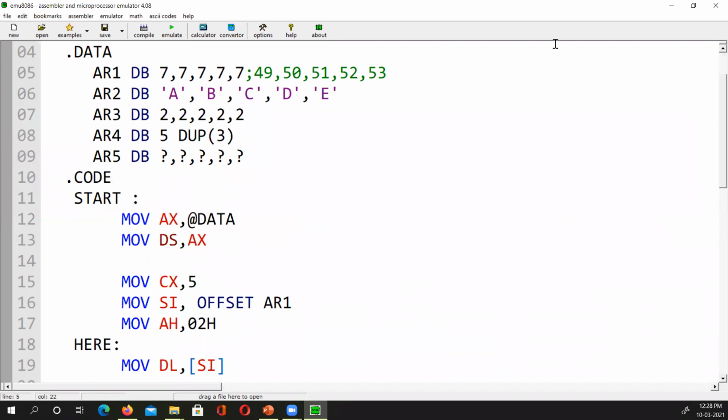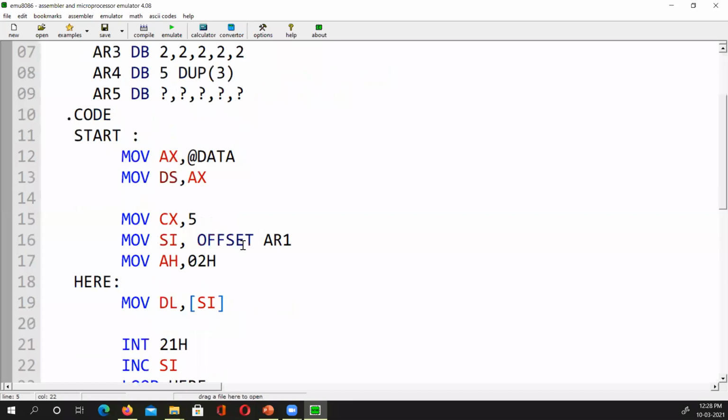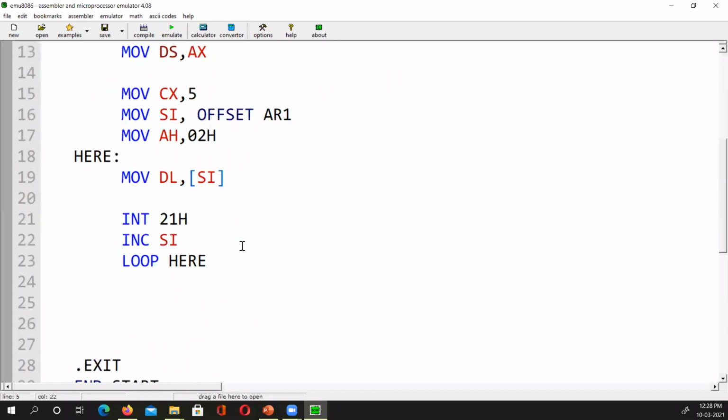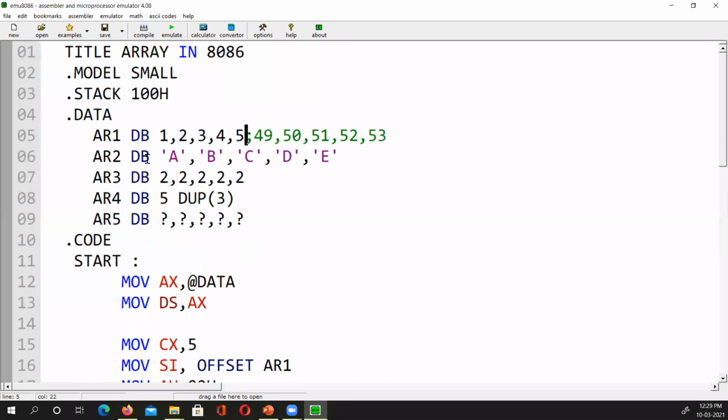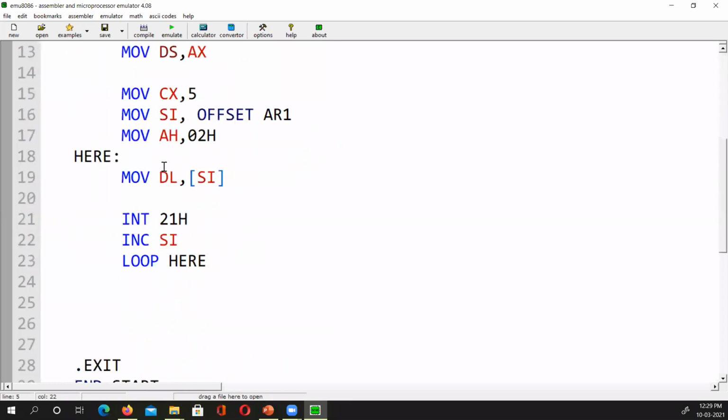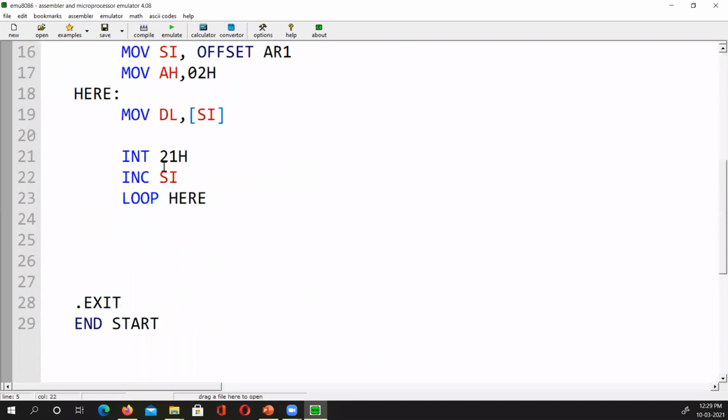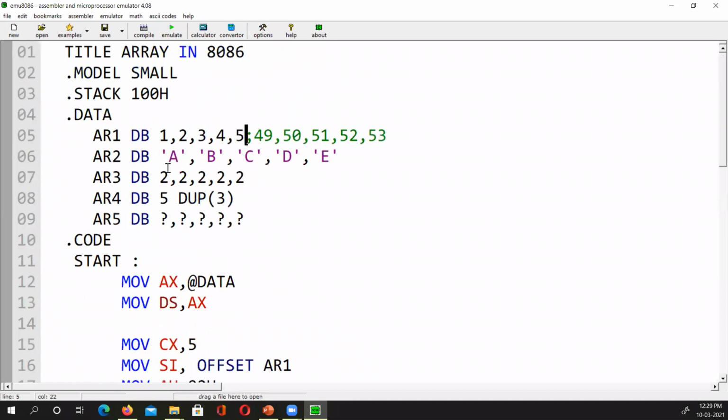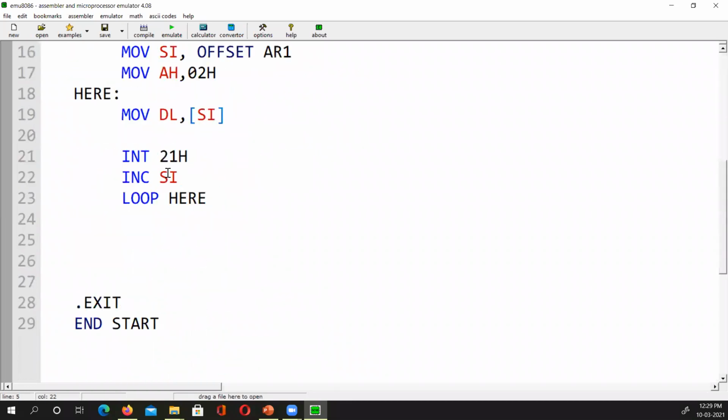Now the question is, if I'm writing 1 2 3, it will not take it as 1 2 3. It will take it rather as ASCII 1, ASCII 2. So I have to convert them back to the decimal one, because I need to convert this into the ASCII one, so that when interrupt 21H with function 02H converts it back to decimal, it should already be in ASCII.